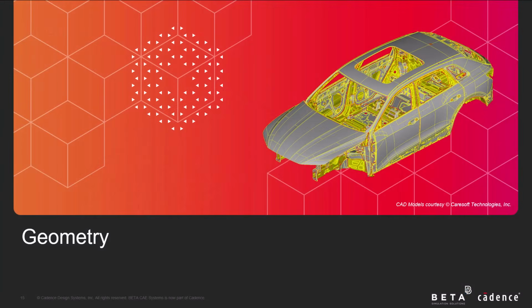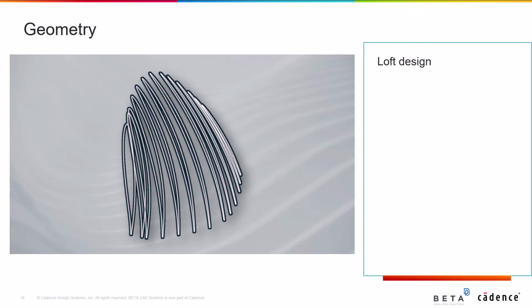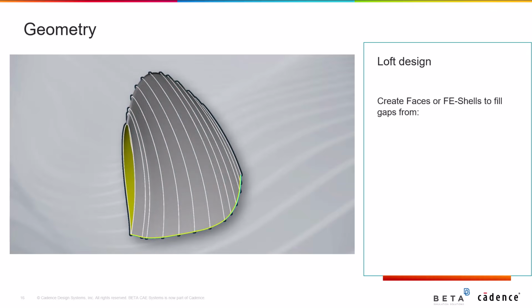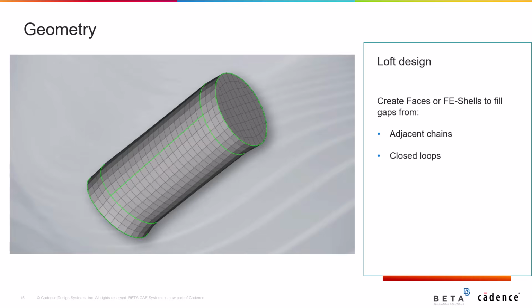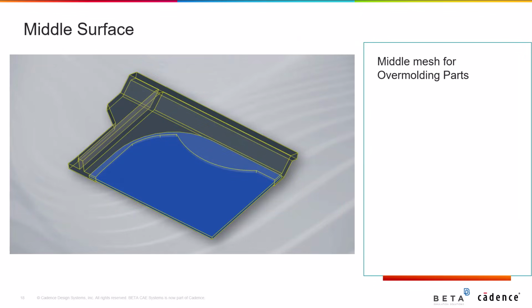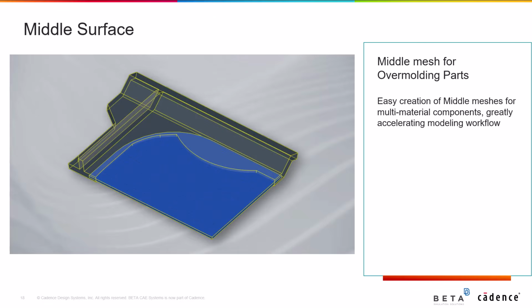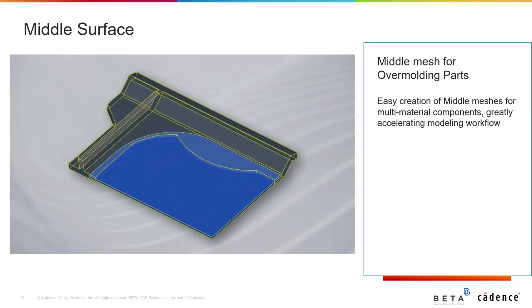In regards to geometry, with the enhanced and powerful loft function, it is now possible to create faces or FE shells from adjacent chains or closed loops to fill gaps in a smart way. Let's now focus on the middle surface category, where multiple new capabilities have been added here too. First of all, it is now possible to easily create middle mesh for overmolding parts that consist of multiple materials, greatly accelerating the modeling workflow.